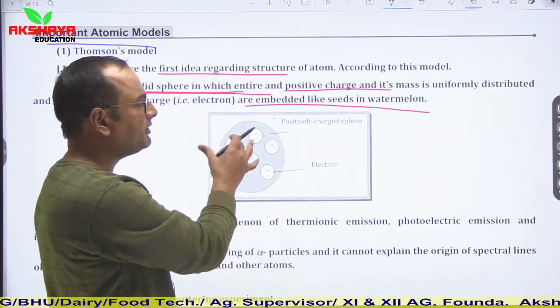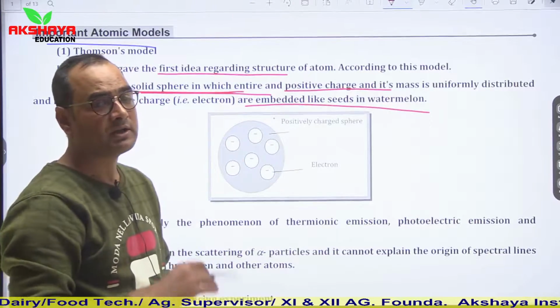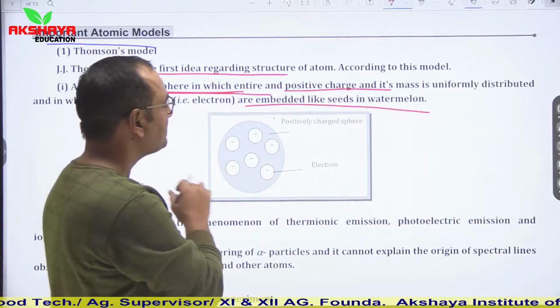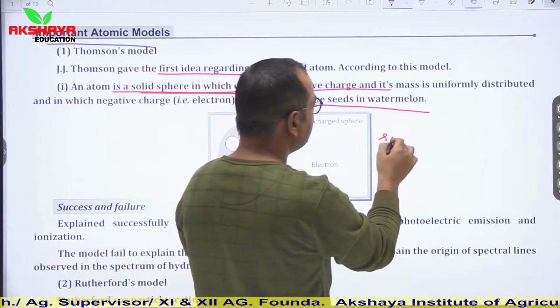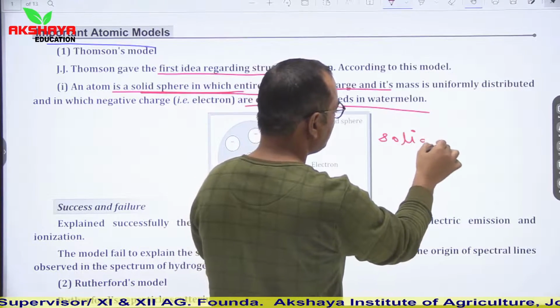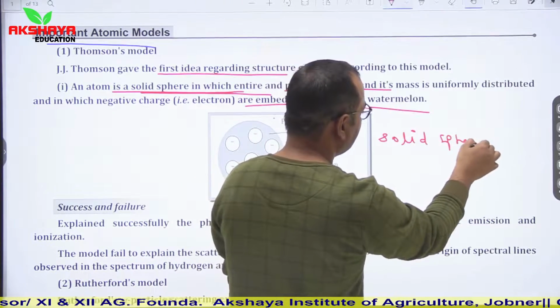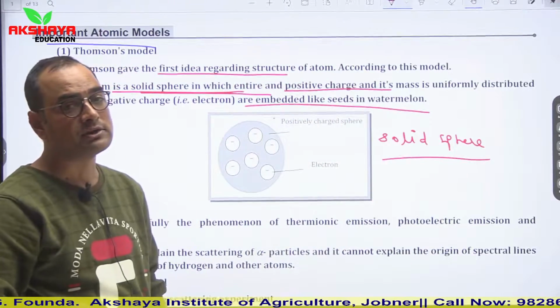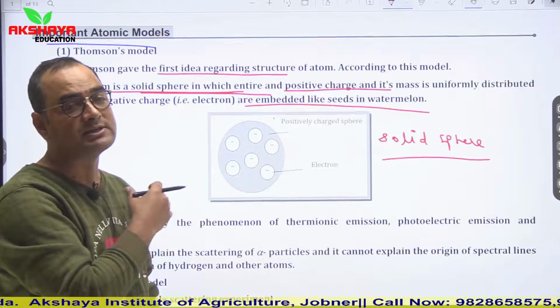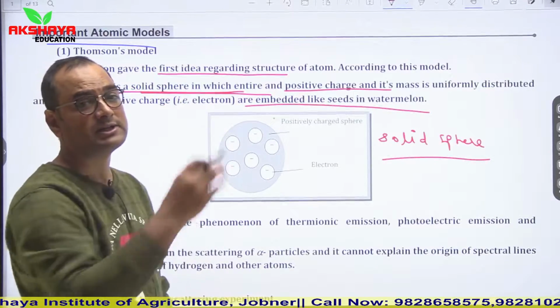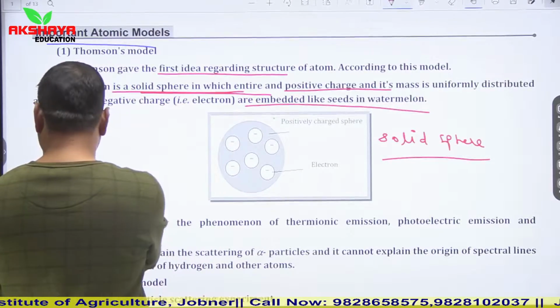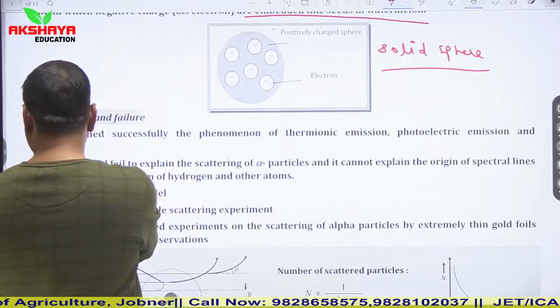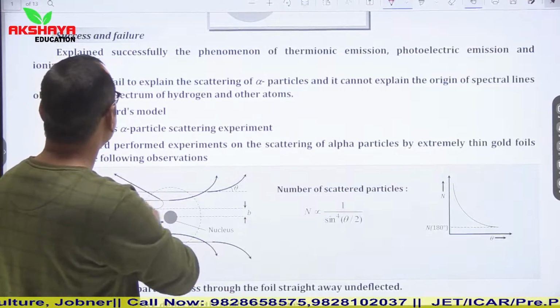So this is the brief introduction of J.J. Thomson's model. The basic thing here is that he considered it a solid sphere in which mass is uniformly distributed and electrons are embedded between the positive charge in such a way like seeds in a watermelon. Then what are the success and failure of this model?